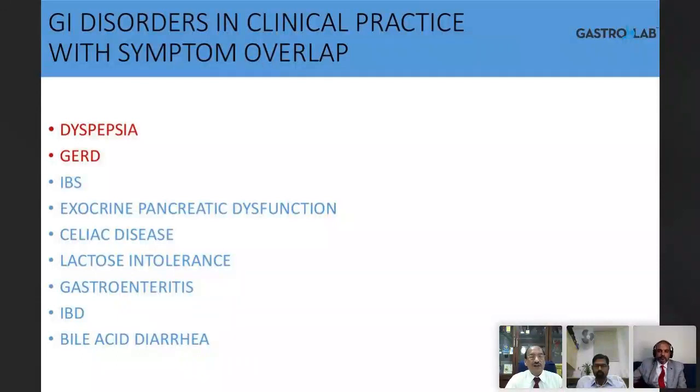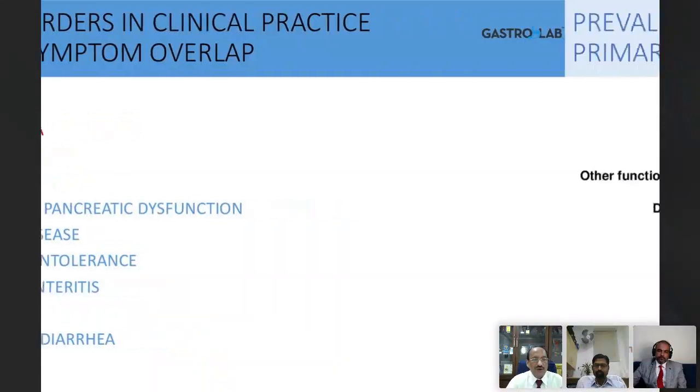So these are two important symptoms that I consider in my clinical practice. These are by far the commonest in my clinical practice, the dyspepsia and GERD. Apart from that is IBS, pancreas dysfunction, celiac disease, lactose intolerance, which we see in the Asiatic population, gastroenteritis, inflammatory bowel disease, and bile acid diarrhea. All this could happen.